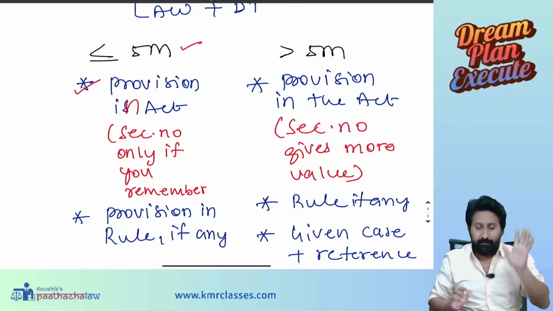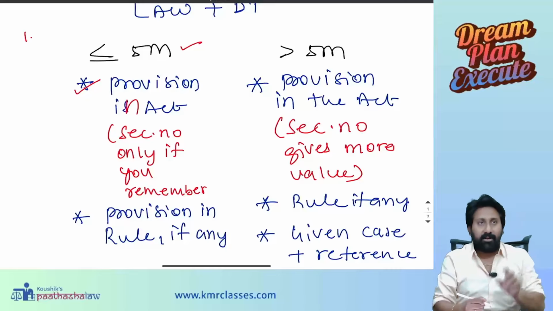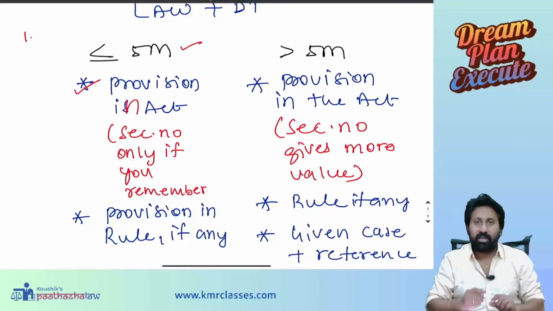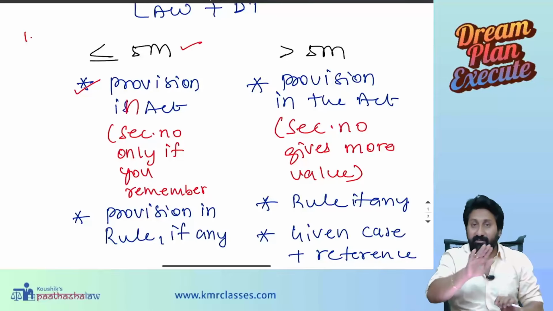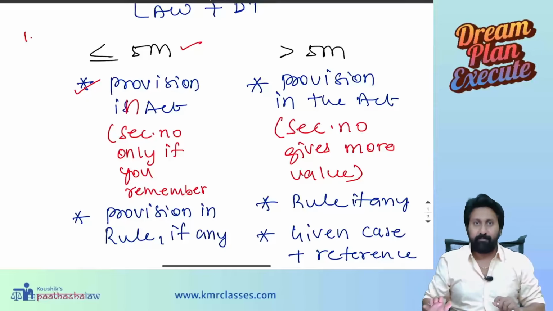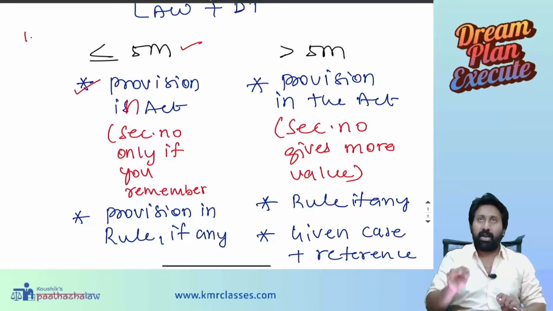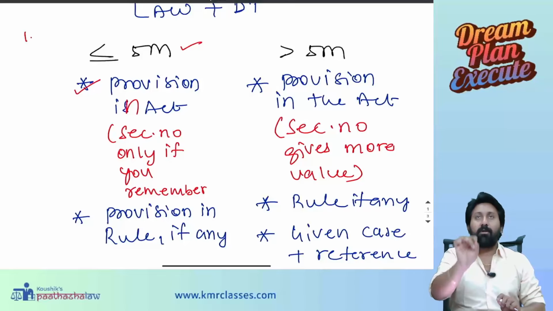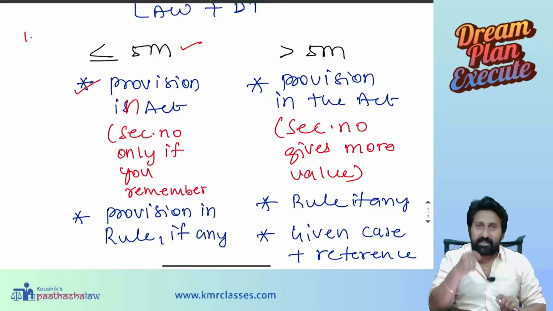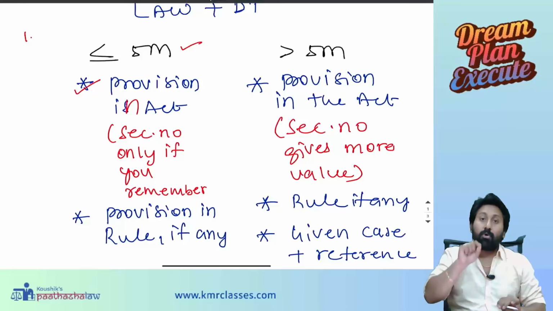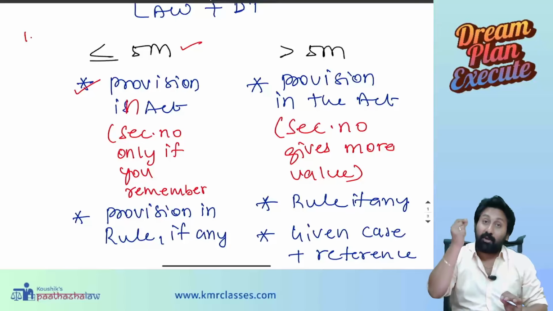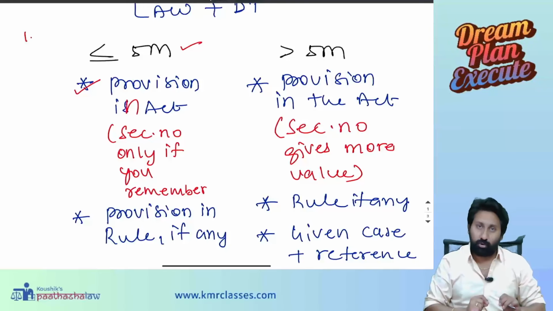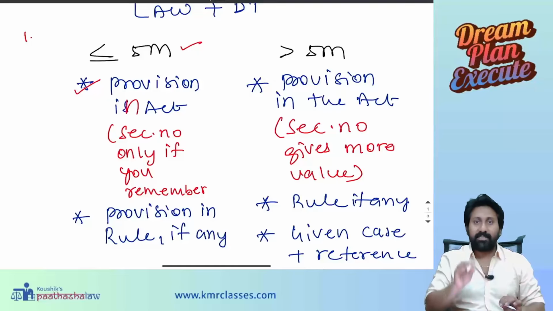So starting point number 1, write down the provision in the Act. What is there in the Act, you need to write that provision very clearly and precisely, in a point-wise format. For example, first, proxy means a person appointed by the member who is entitled to attend and vote at the meeting, provided the original member is entitled to attend and vote. Number 1, so he is a proxy.